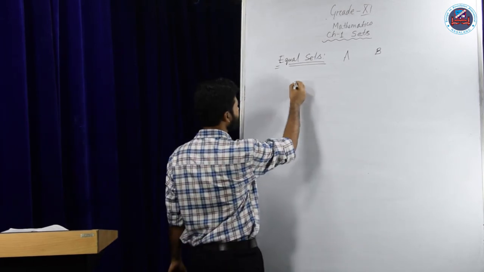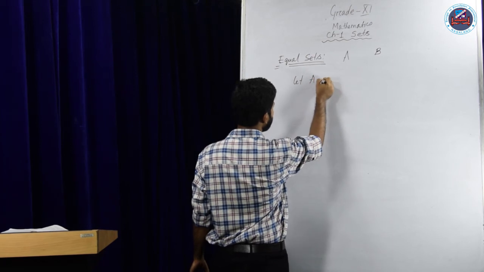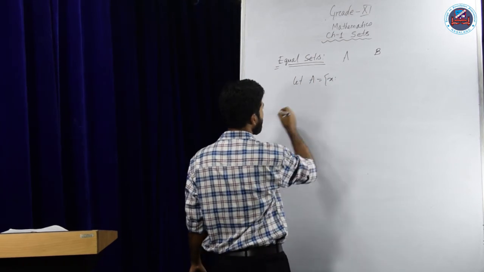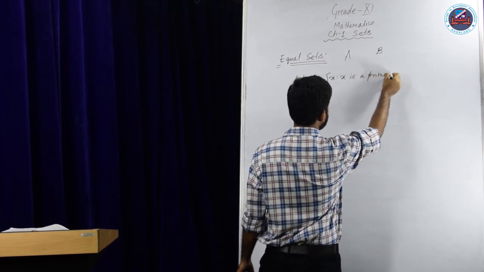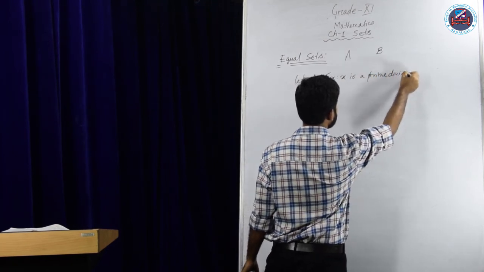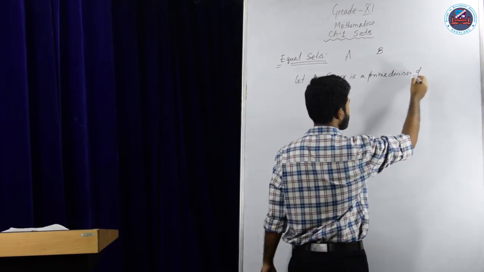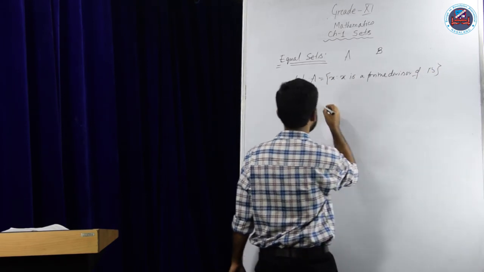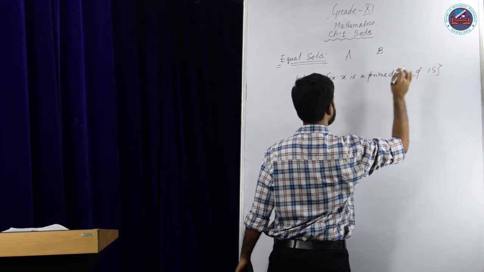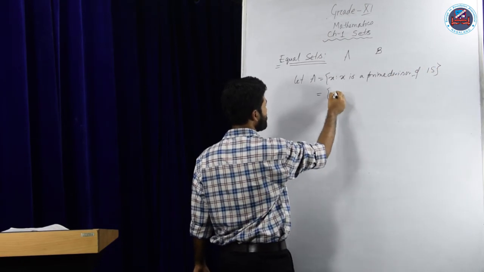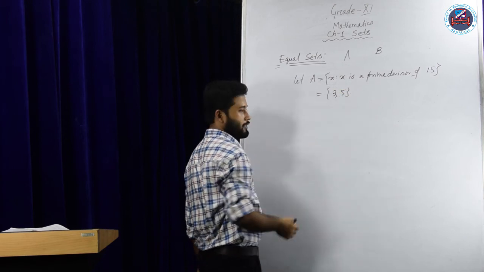For example, let A be the set such that x is a prime divisor of say 15. So what will be the elements? The prime divisors of 15, the elements will be 3 and 5, isn't it?